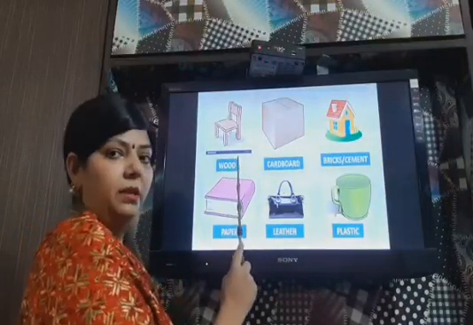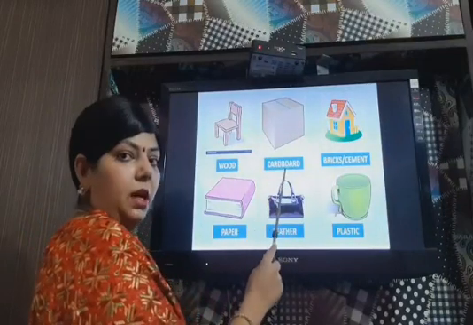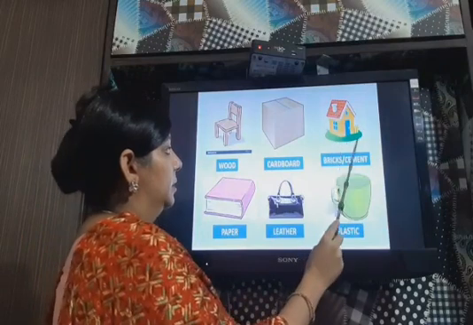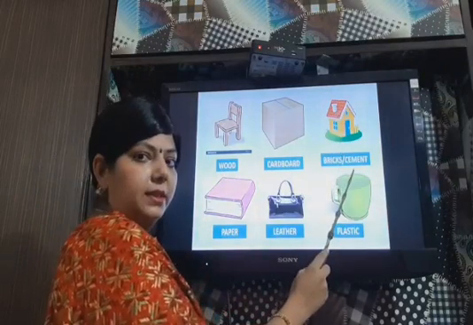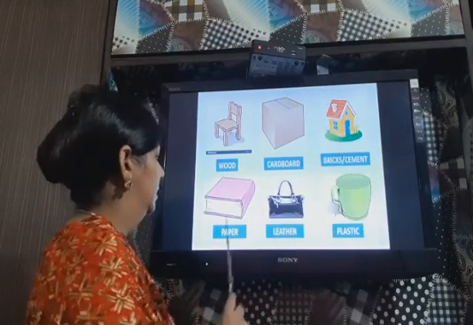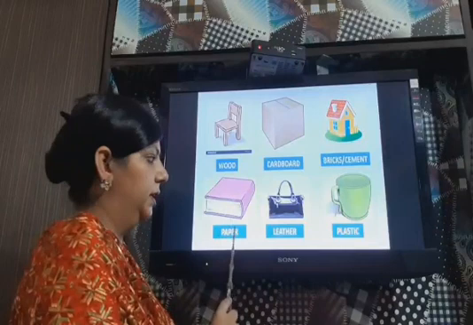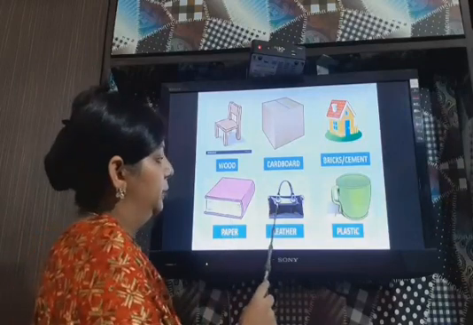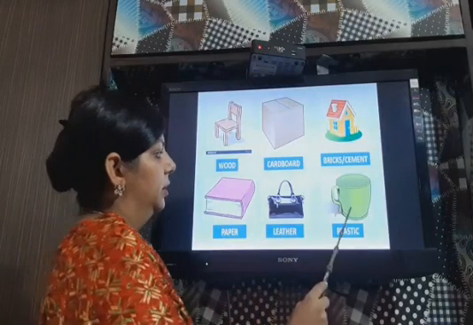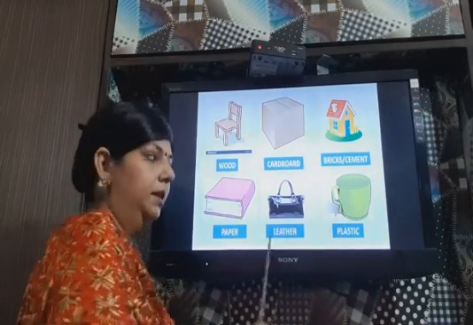So wood will be material. This box is made of cardboard. So cardboard is material. Then this house is made of bricks and cement. So bricks and cement are material. This book is made of paper. So paper is material. Bag is made of leather. Leather is material. Then this cup is made of plastic. So the plastic is material.